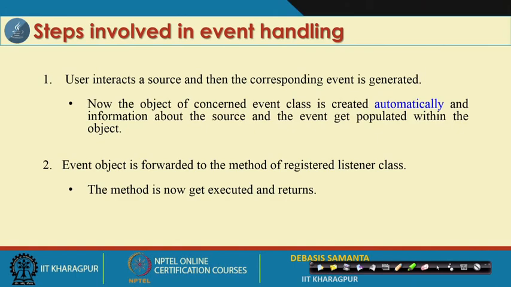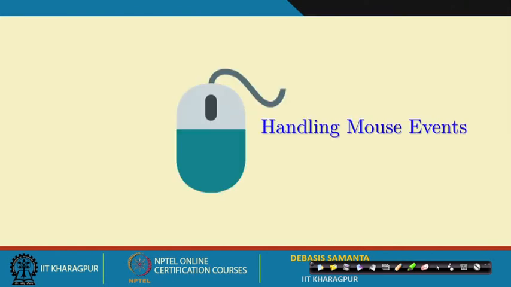There is much other information which is automatically stored in the object, and then the event object is forwarded to the listener method, which is already registered in the program. So, you can register as many listeners as is possible or relevant, so far as your program is concerned. Let us have some examples so that you can understand.